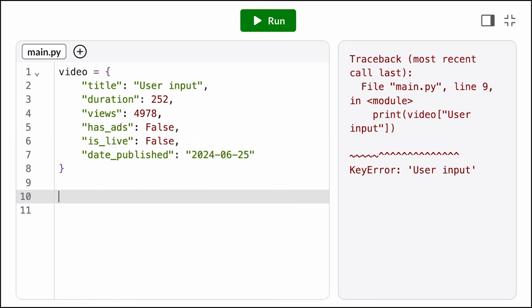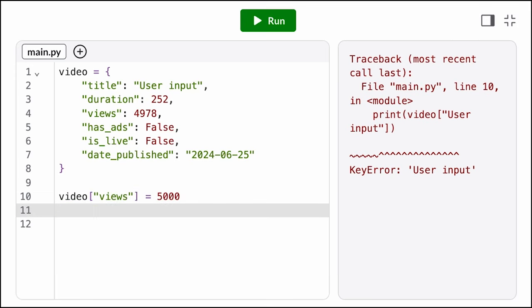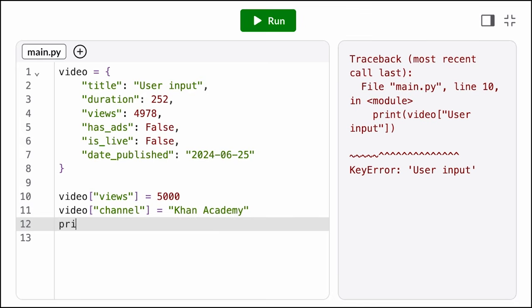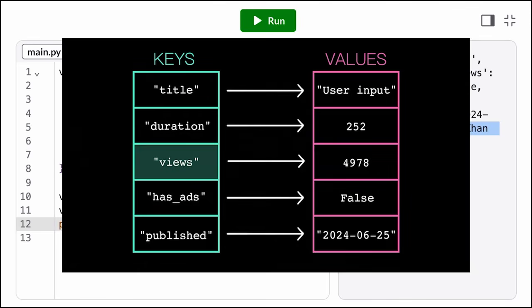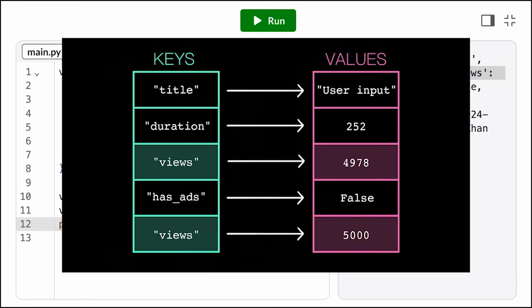Dictionaries are mutable, so we can add and update items after the dictionary is defined. We write an assignment statement with the dictionary name, square brackets, and the key of the item we want to update. On the right-hand side then, we put the updated value. If the key doesn't already exist in the dictionary, this adds a brand new item with this key and this value. If the key does already exist, this overwrites the key's current value, because we can't have two items with the same key.